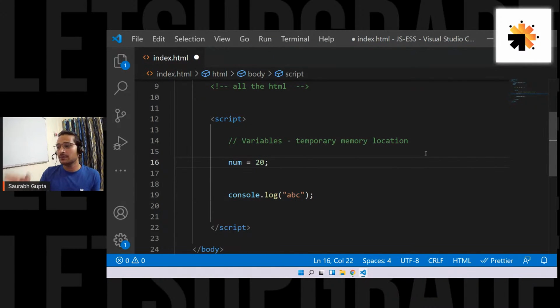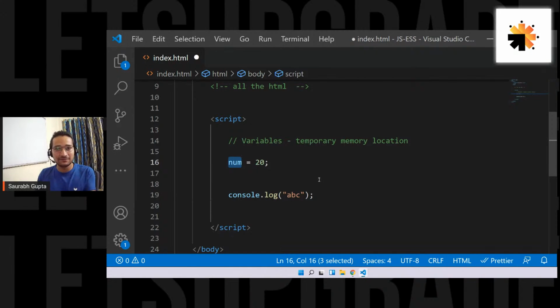What happens is, internally in my memory, a memory location is created for this identifier, the variable name num, and inside that, 20 is stored. Now, whenever I want to use this value, I can use this variable name anywhere I want. That's what it does. Is that clear?